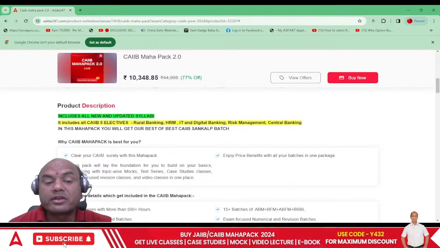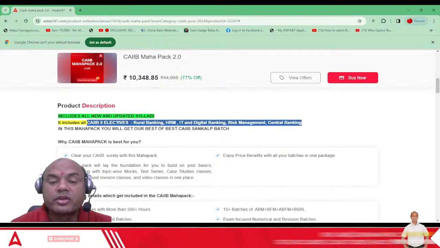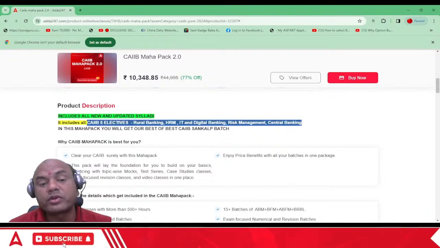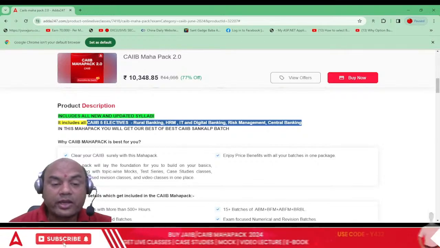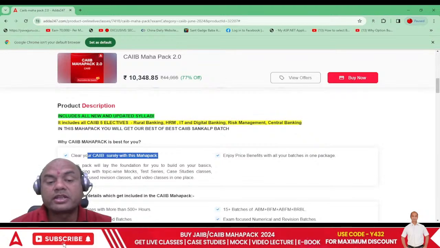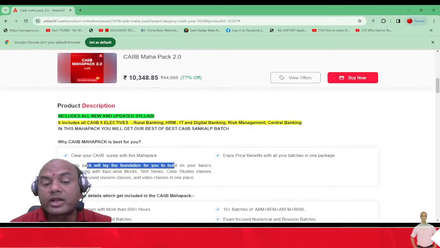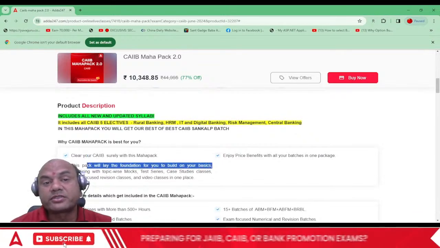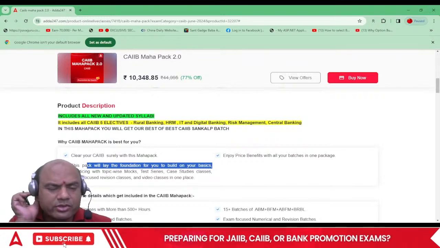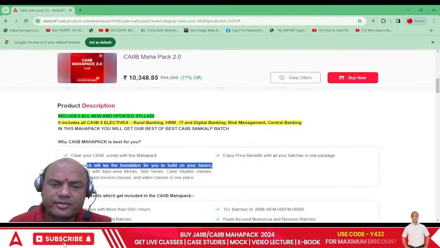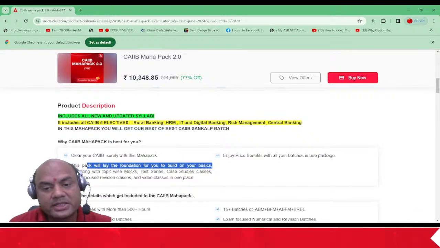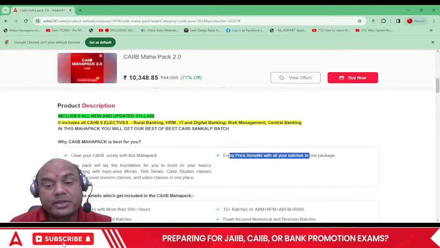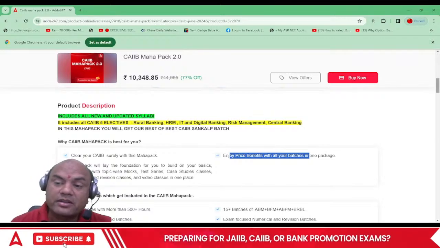This Mahapack will include 5 electives also. Whichever elective you want, you can select among that. Okay, so that's why clear your CAIIB surely with this Mahapack. The pack will lay the foundation to build on your basics. Very important: once you do any subject 4 to 5 times, it is almost as good as doing the revisions through the batches. And enjoy the huge price benefits, isn't it?